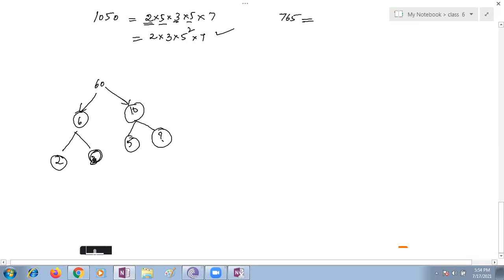What are the unknown numbers in this tree? This is the question mark of 2, ma'am. Where is it, 2 times 6? Ma'am, 2 3s are 6 and 2 5s are 10. Very good. That's all. This is one tree over. Then coming to Drona, are you there? And we can also write 2 to the power 2 into 3 into 5.